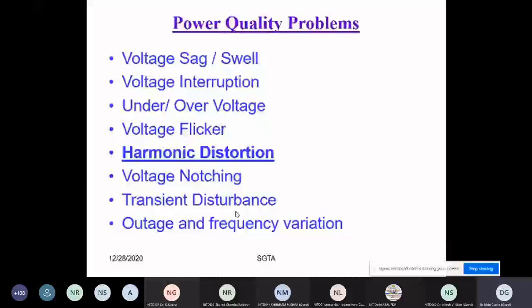This is my request. So voltage notching, disturbances, output and frequency variation, these are the general problems. But sir, why did you only bold this? Because basically this is the problem. The topic of this FDP is renewable energy grid integration and its consequences. When we are discussing this, we cannot eliminate the requirement of power electronics converters.